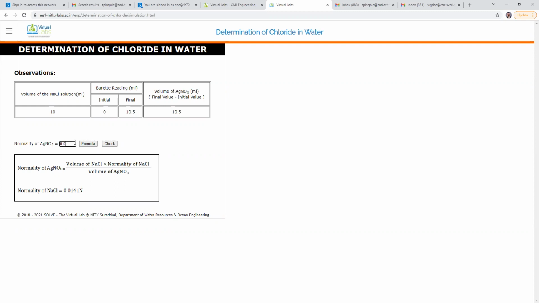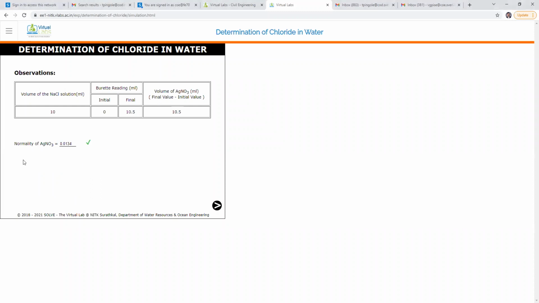I'm getting the answer 0.0134. I have put here normality of AgNO3. Then I will check here. Let us see if it is correct or wrong. As you can see, normality of AgNO3 is correct, 0.0134. So in this way, the determination of chloride in water is done.